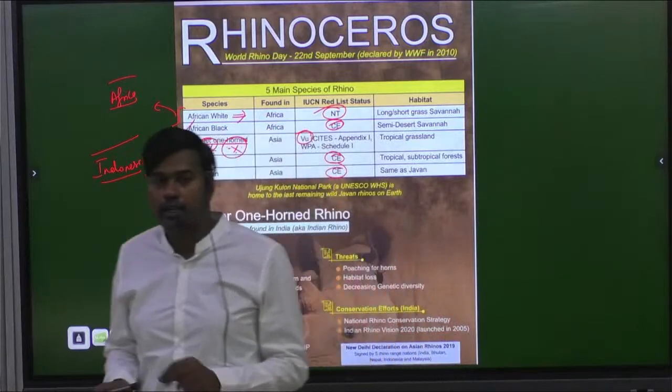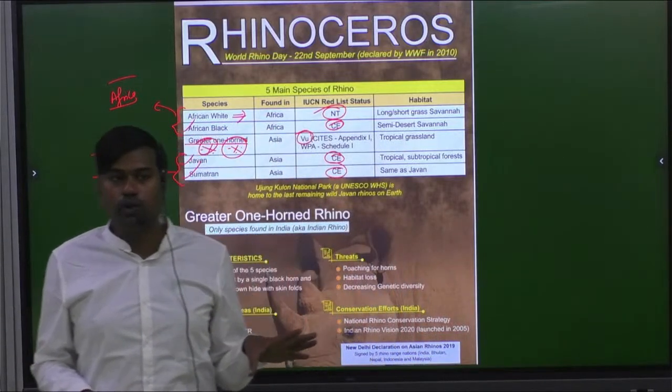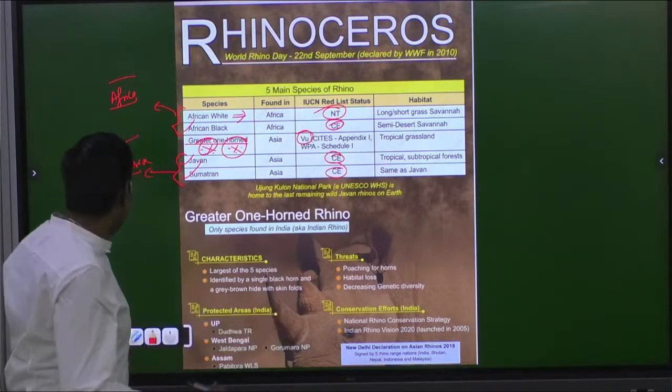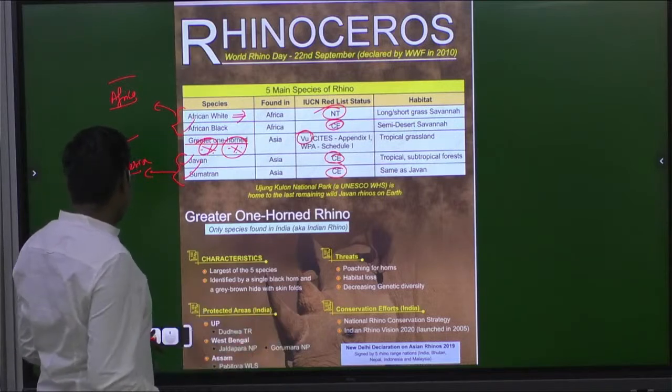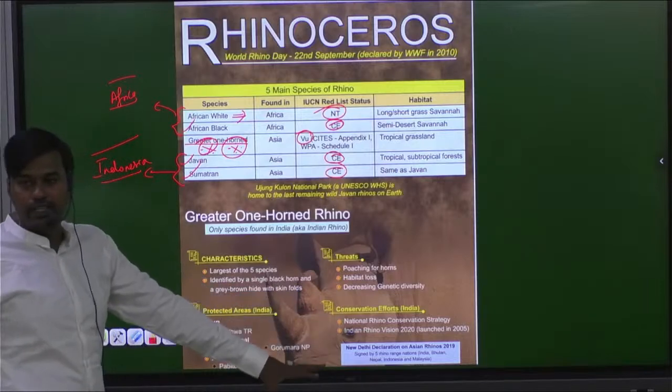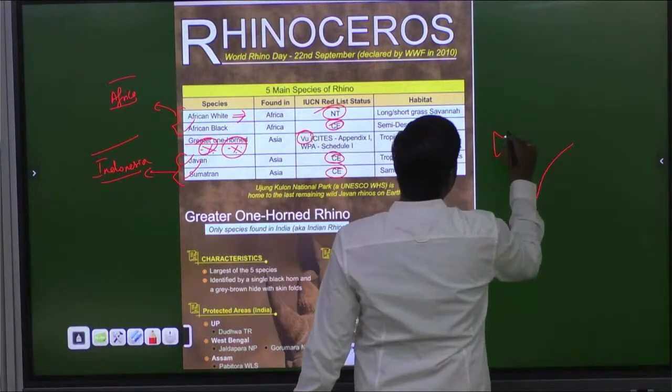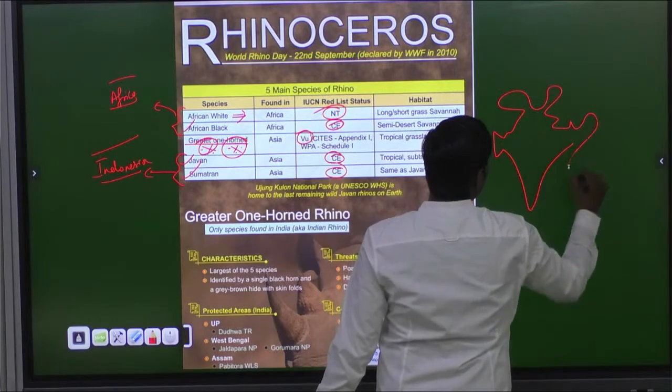Kindly understand that, because we have some vision, a rhino plan, and national missions also. Kindly write it. What are the conservation measures we have? Before that, we will try to understand where all these rhinos are present in India. Kindly draw some map or go to the India map.